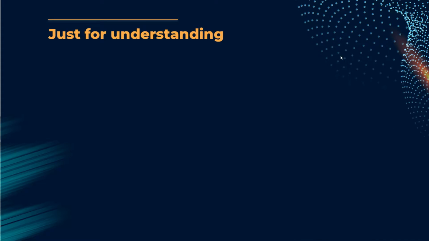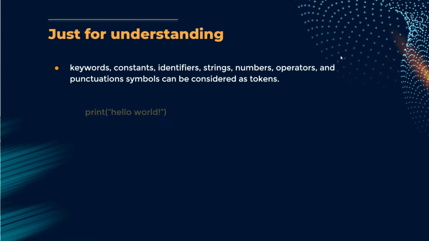There is a step in our compilation process after the pre-processing where our code is scanned for the tokens, for the keywords, where all the known things to a language, that is the grammar of that language, is considered as tokens, and it is analyzed. So we are not interested in that analysis step. We just want to know that the keywords, constants, identifiers, strings, numbers, operators, and punctuation symbols, that is comma, brackets, and all that, are considered to be tokens in this step.